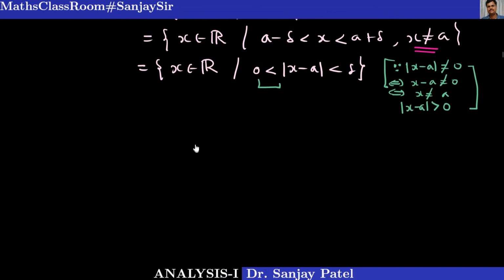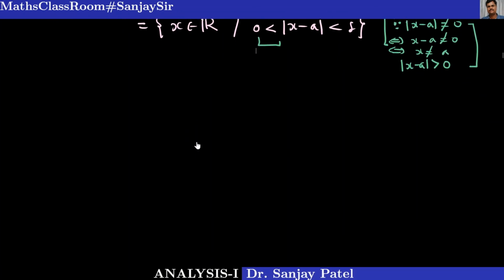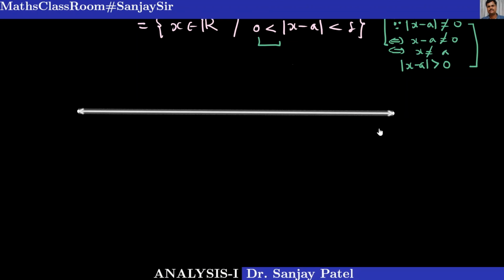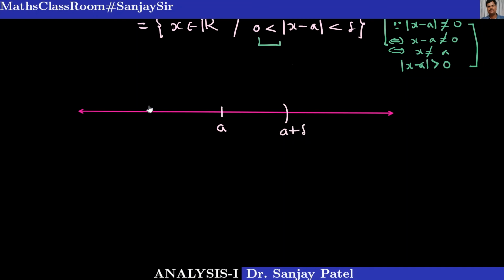Diagrammatically, it is the same thing, just we are removing the center. So again I am taking a straight line, a number line, and let me take a point, say A here, then this is A plus delta, and this is A minus delta. We are removing this center, so this is not included now.